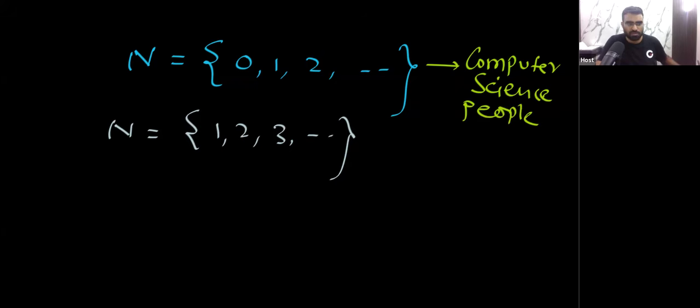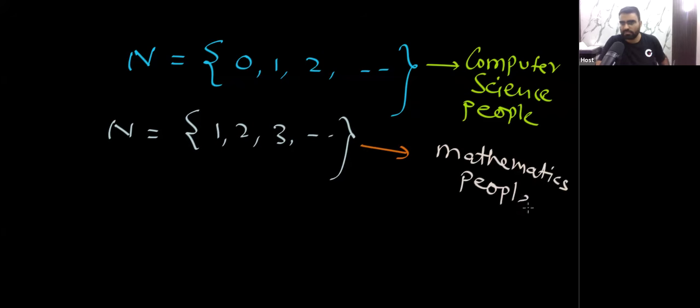Anyway, you can take any of them, it does not matter. In this question it does not matter.